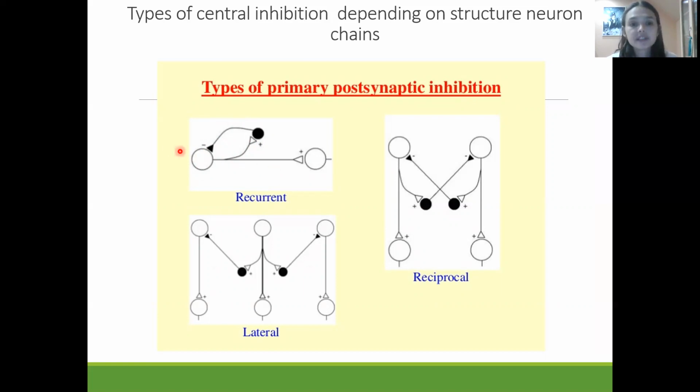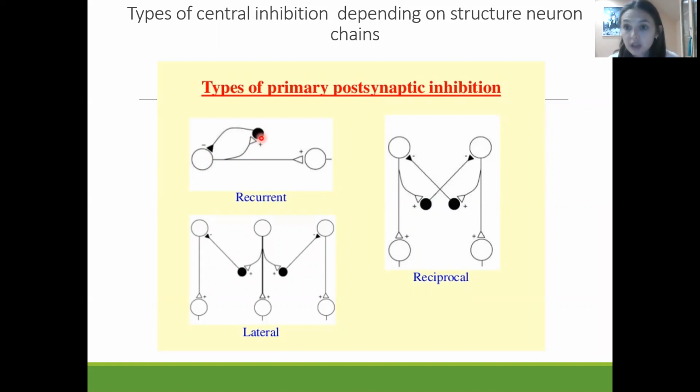So the motor neuron will excite and transport the signal to the skeletal muscles. As a result, the collateral axon of this neuron will excite the inhibitory neuron, the Renshaw cell.